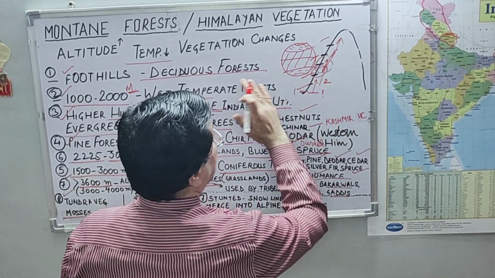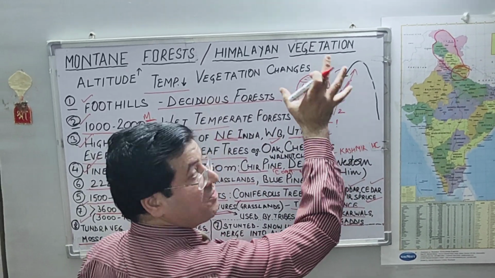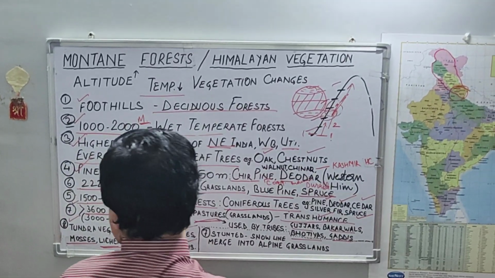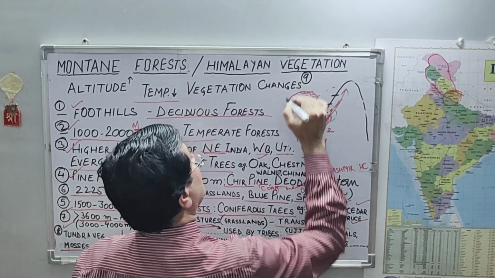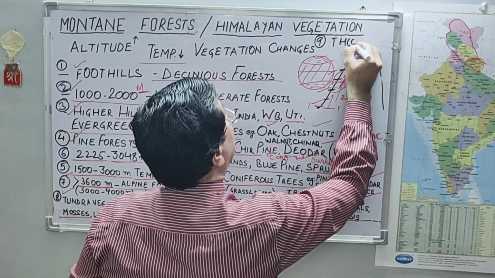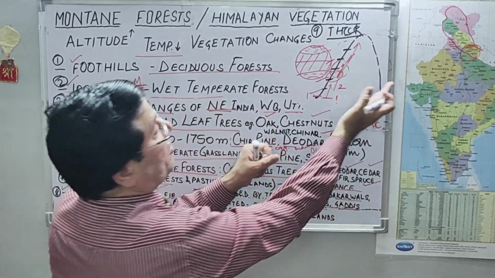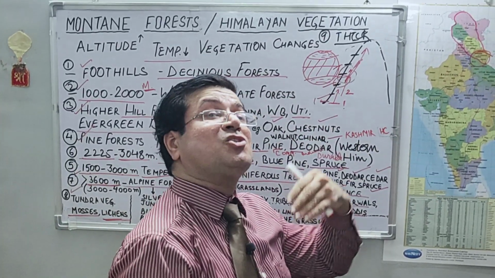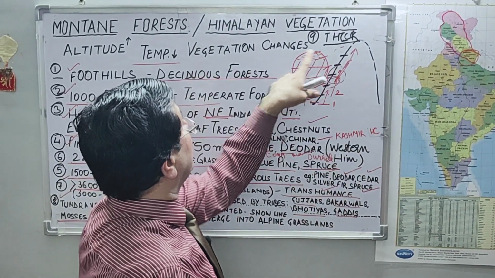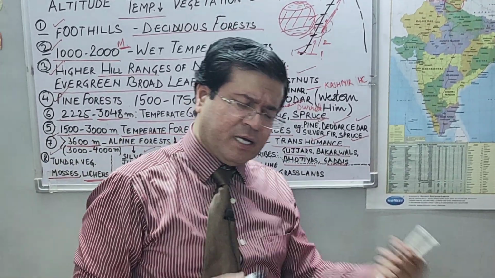That is why we can write another point: this region, the southern Himalayas, is covered with thick vegetation cover in comparison to the northern slopes of the Himalayas, which are China facing. Why? Because that area is not receiving as much rainfall as is received here on the southern slope. So that is one more difference.